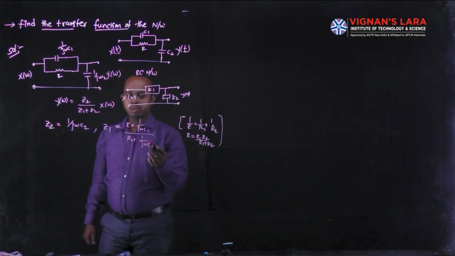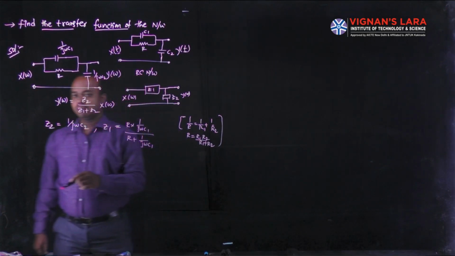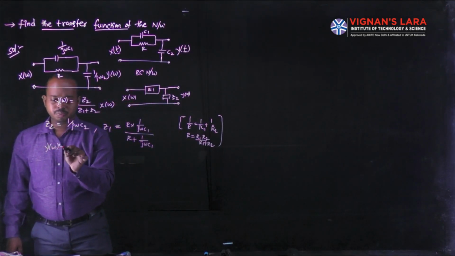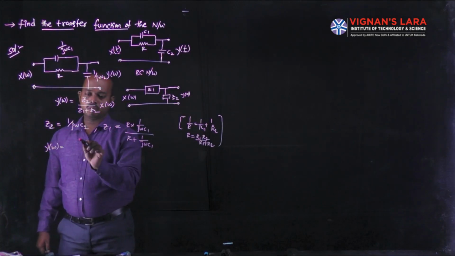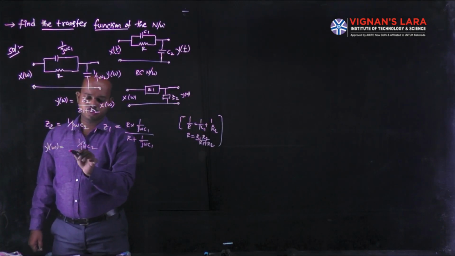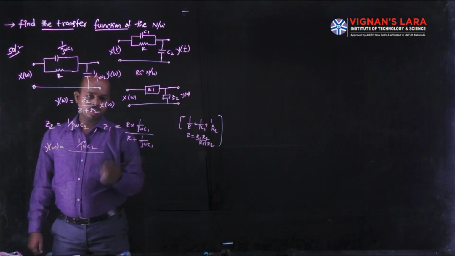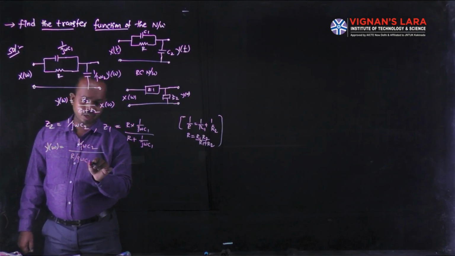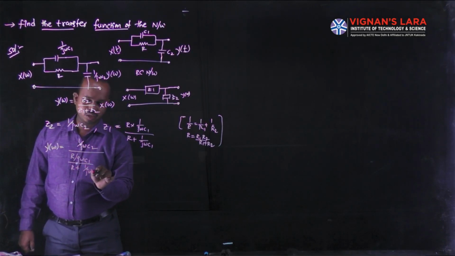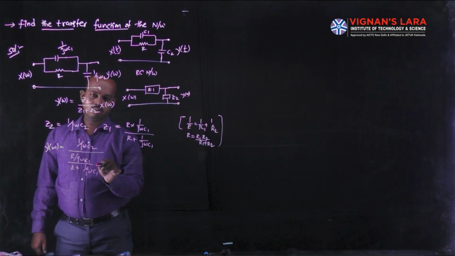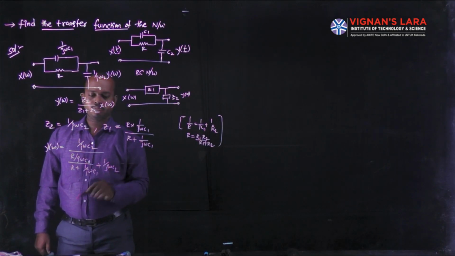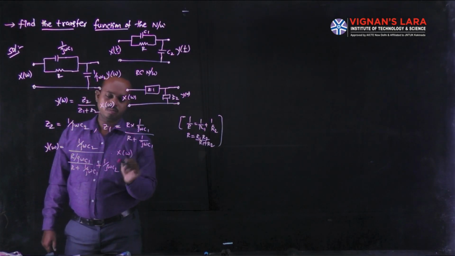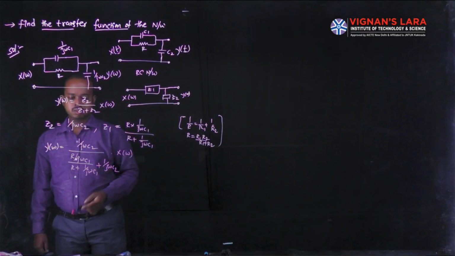Now you can substitute this quantity in your relation. Y(ω) is equal to the Z2 quantity, 1 by jωC2, divided by, in the denominator, the Z1 quantity, R by jωC1 divided by R plus 1 by jωC1, plus the Z2 quantity, 1 by jωC2, into X(ω). You can simplify this.